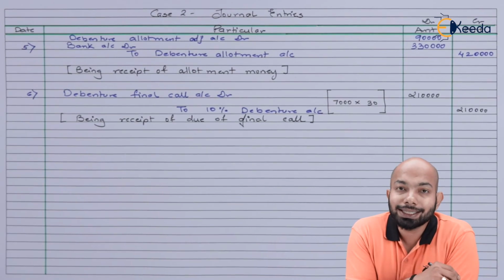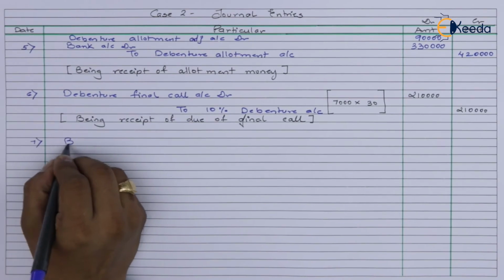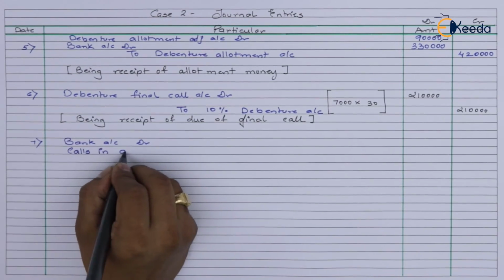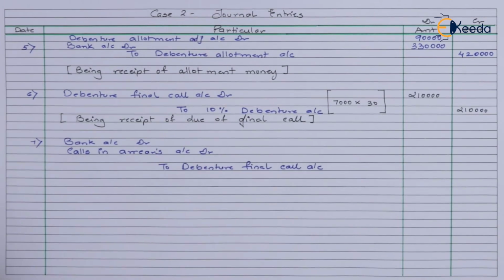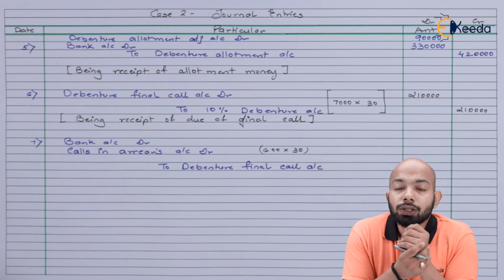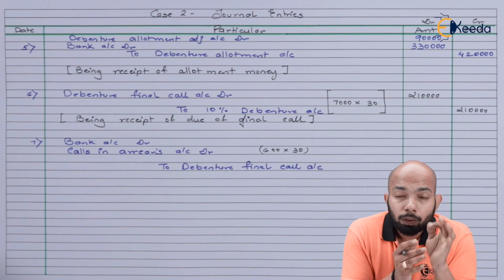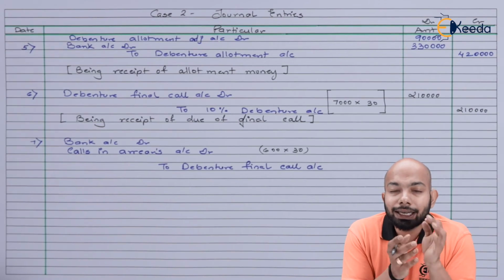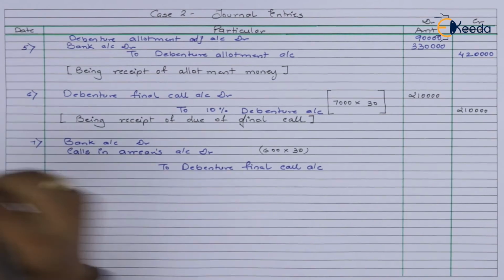Now, we'll come to the receipt entry, whereby there are certain calls in arrears here. When it comes to final call received, 18,000 is the calls in arrears because 600 debentures of Mr. Y weren't paid for rupees 30 each. That means a total of 18,000 wasn't paid. The rest everything we have received here.